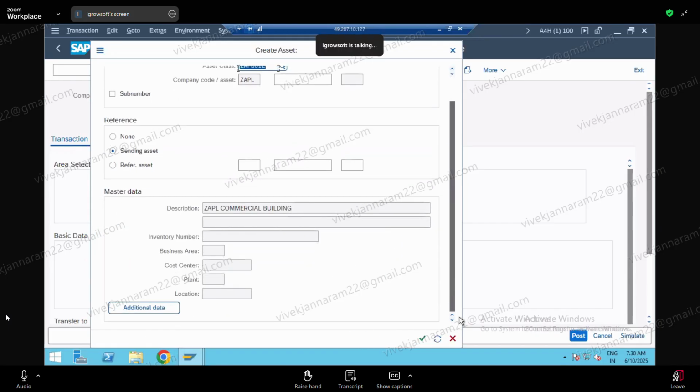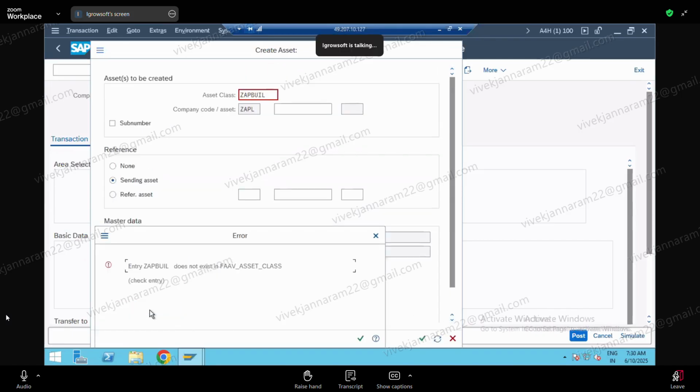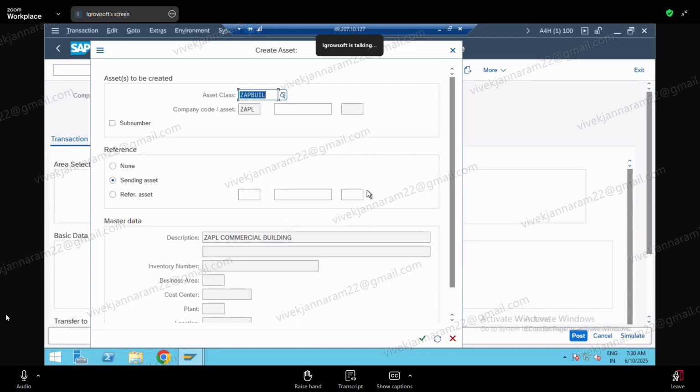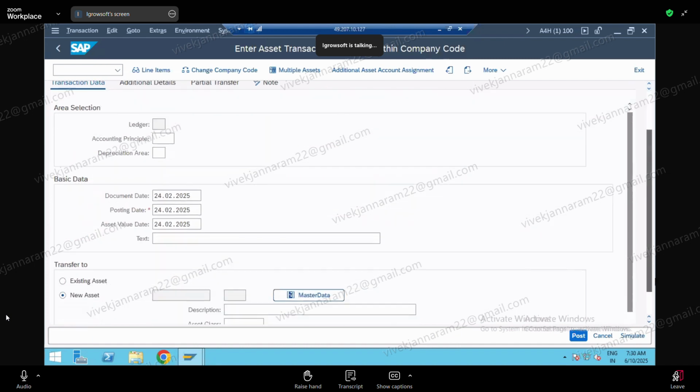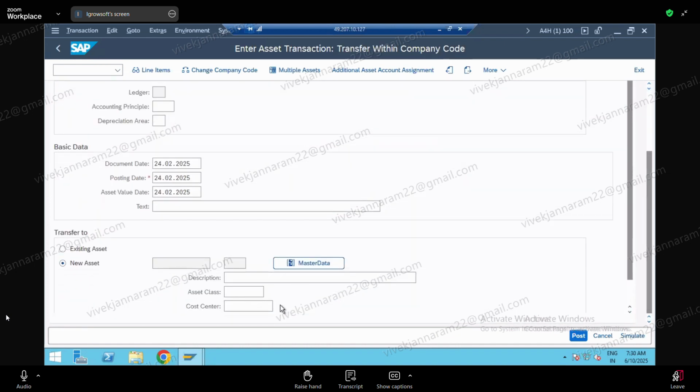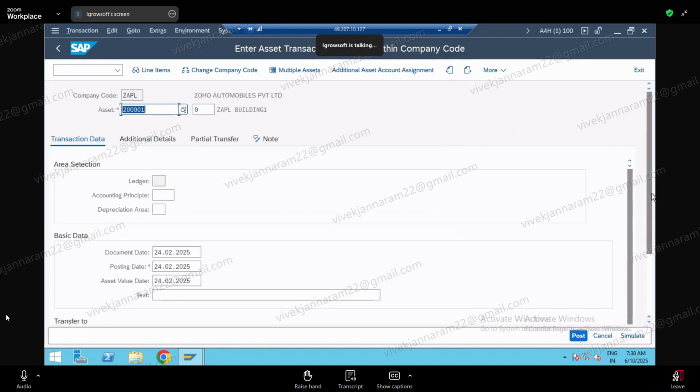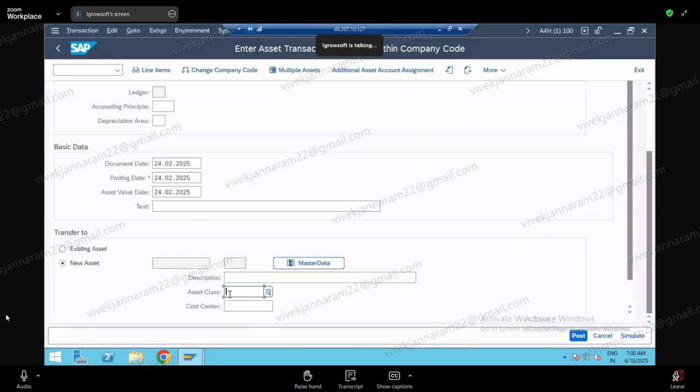ZAPL, does it not exist? I did not give PL, no? That's why. So here I gave it wrong. New asset. Come down. My asset class is not ZAP build, no? ZAPL, right? PLBUIL. Correct. So always don't type, no? Always pick it up from the drop down.